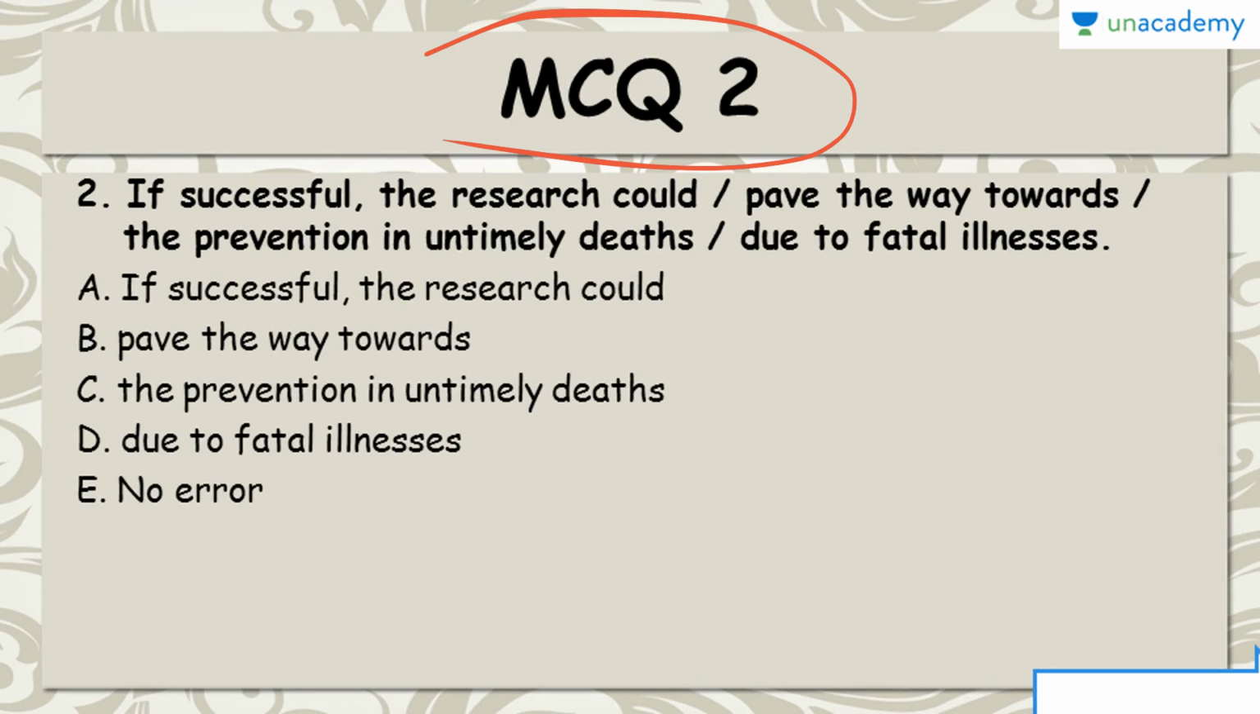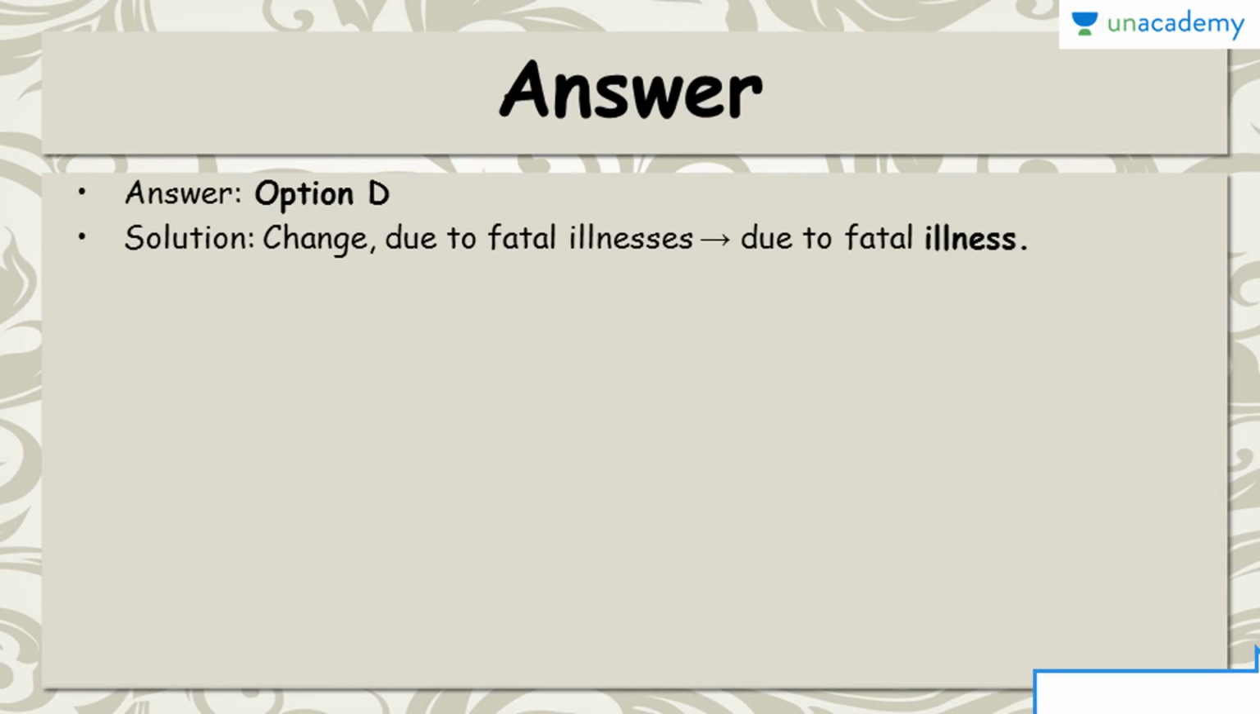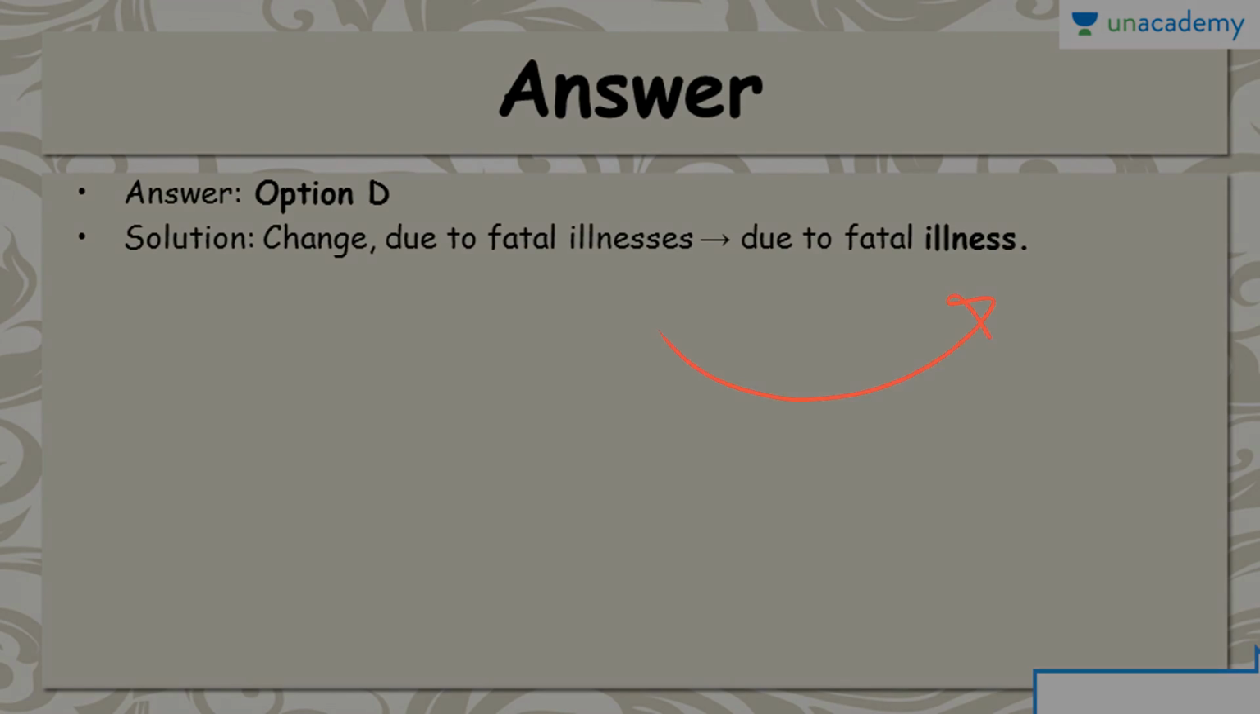MCQ second, find the part which has an error. If successful, the research could pave the way towards the prevention in untimely deaths due to fatal illnesses. Find the part which has an error. If there is no error, mark E as your correct answer. And the right answer to this MCQ is option D, because you have to change illnesses to illness.